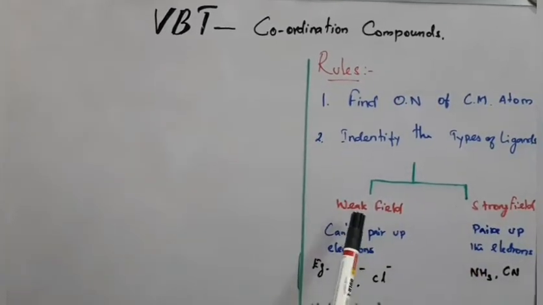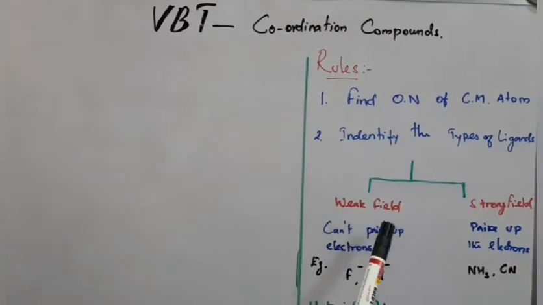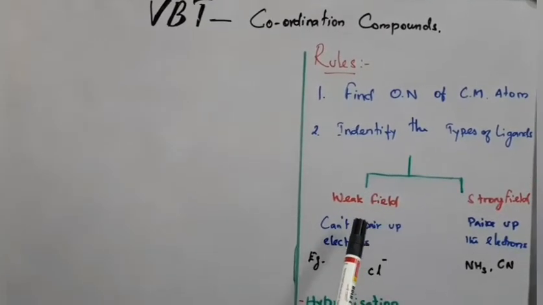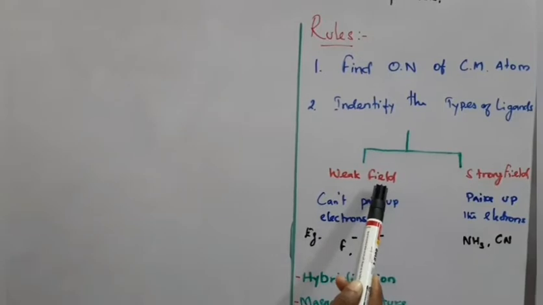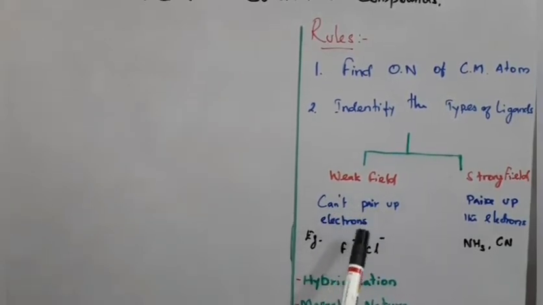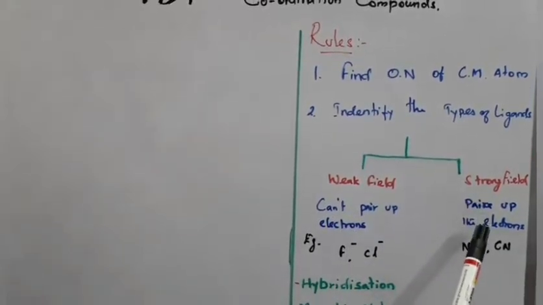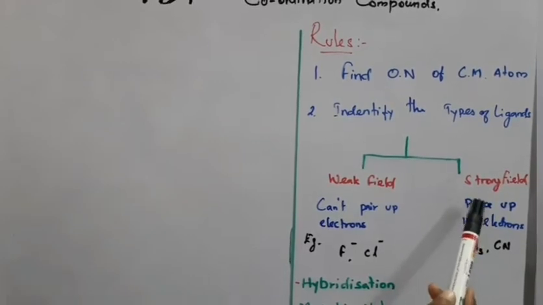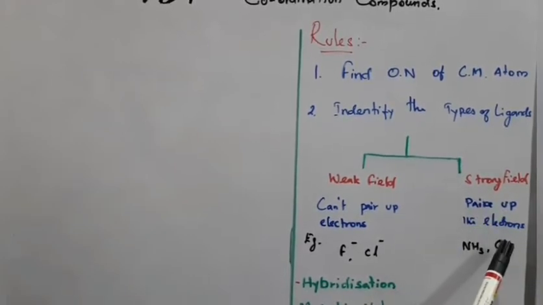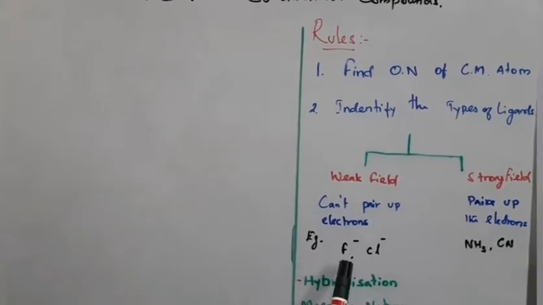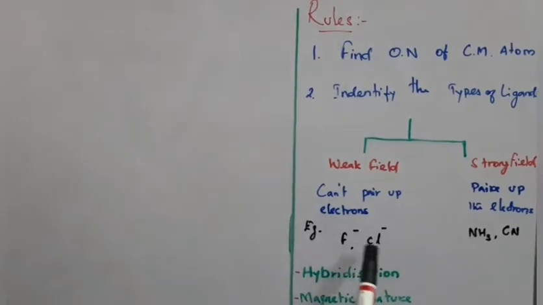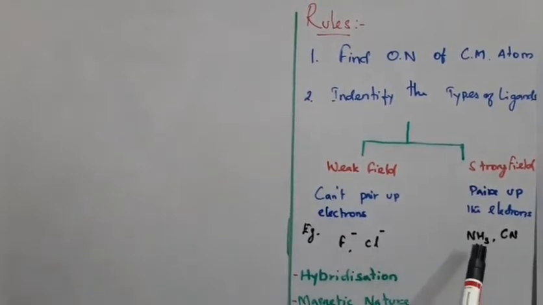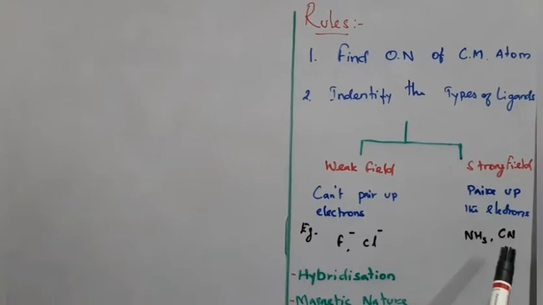This is according to our spectrochemical series, the increasing order of strength of the ligands. A weak field ligand cannot pair up the electrons, and when a complex contains strong field ligands, they pair up the electrons. Here all the halogens like fluorine and chlorine are considered weak field ligands, and the amine group and CN are strong field ligands.